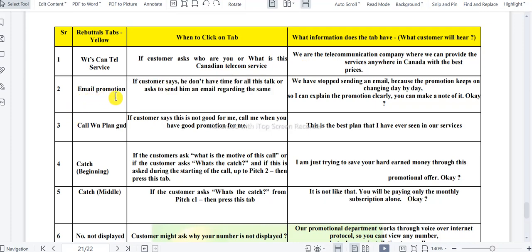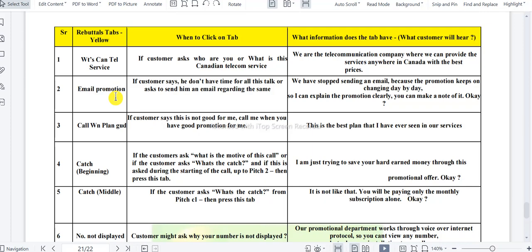So next one is email promotion. We cannot send emails to the customer because the promotion will keep on changing. We cannot give the same promotion to the customer every day. For example, after 1 month, 2 months or 3 months, if the promotion is changing, only the email department can edit and send the new promotion.